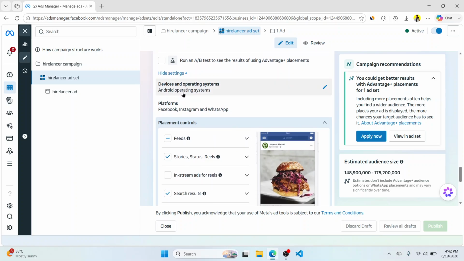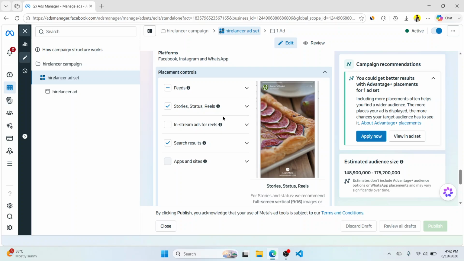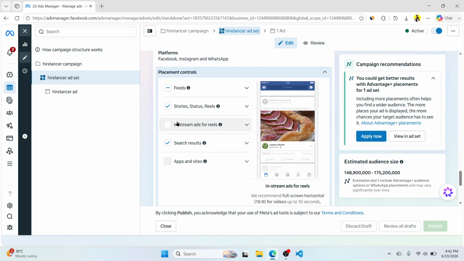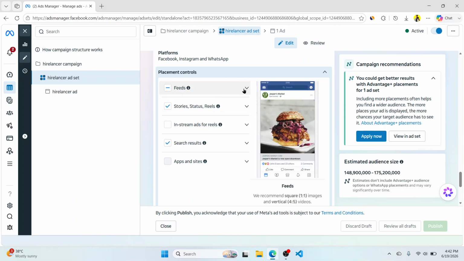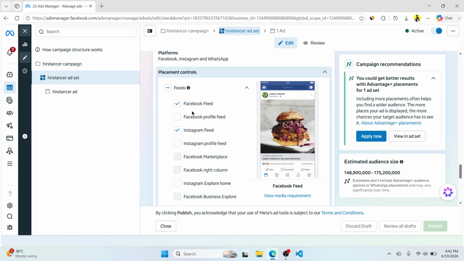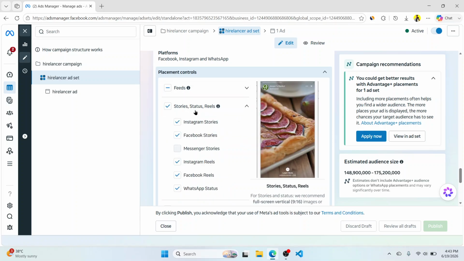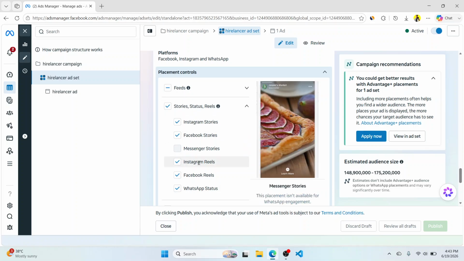So I selected only the Android operating system, because you know that on iPhone everything is expensive. I just want to reach a broader audience by selecting only Android. And when you're selecting Android, you have to uncheck this one, called in-stream ads for Reels, and tweak a little bit in the feeds. You must select only Facebook feeds and Instagram feeds. The rest should be unchecked. In stories, status, and these are all important.